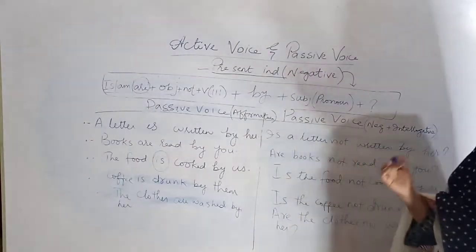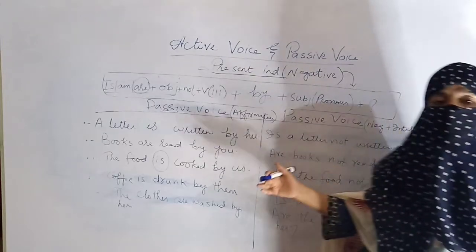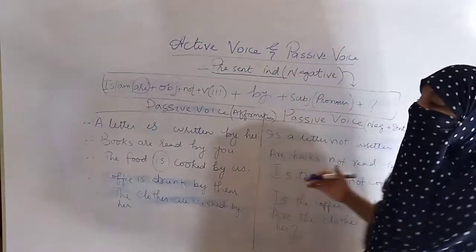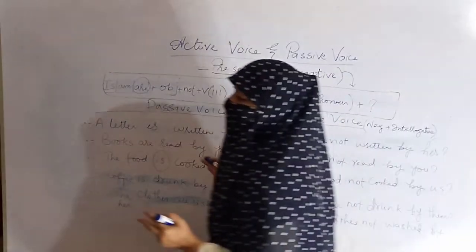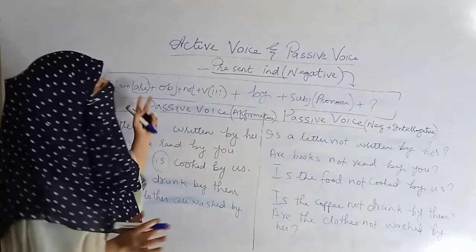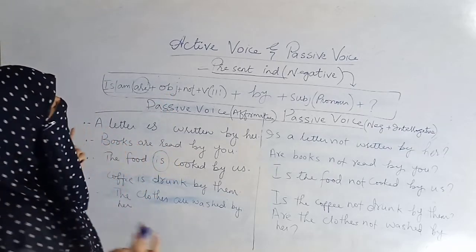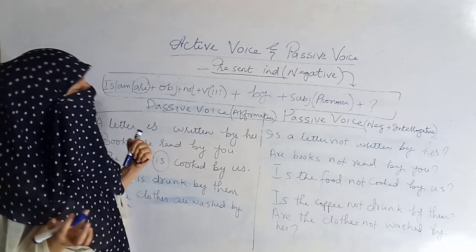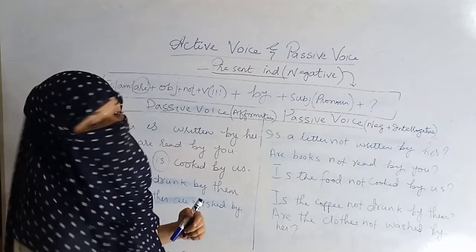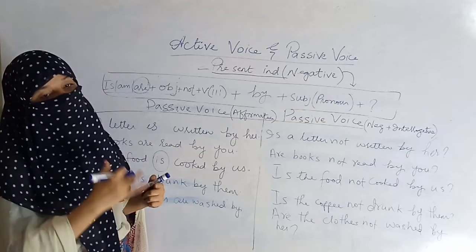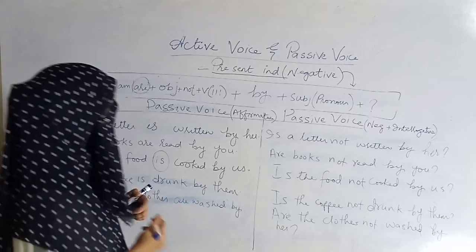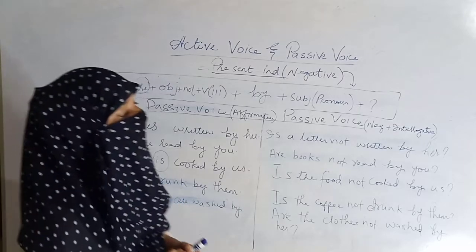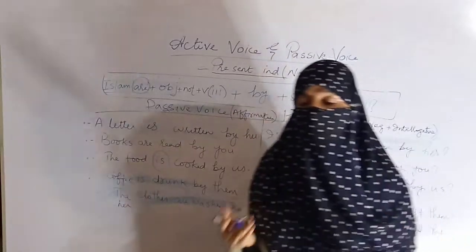We have done affirmative sentences. We have done negative, interrogative and negative plus interrogative. So our present indefinite tense has been completed of active voice and passive voice. And tomorrow we will do present continuous tense and we will do all the parts as affirmative, negative, interrogative and negative plus interrogative.